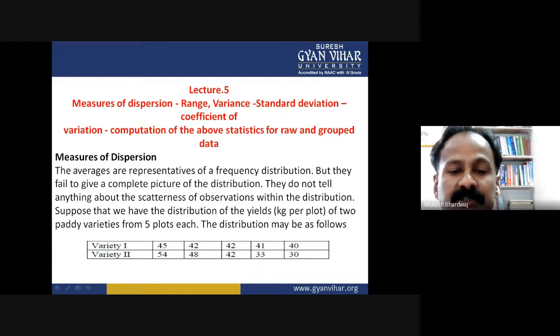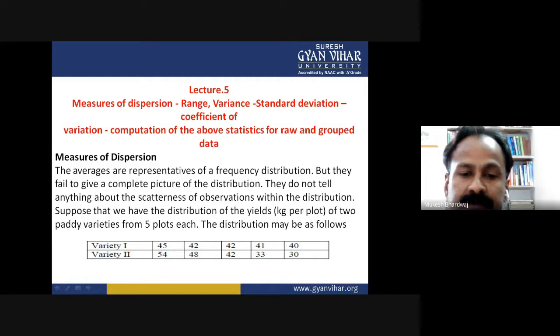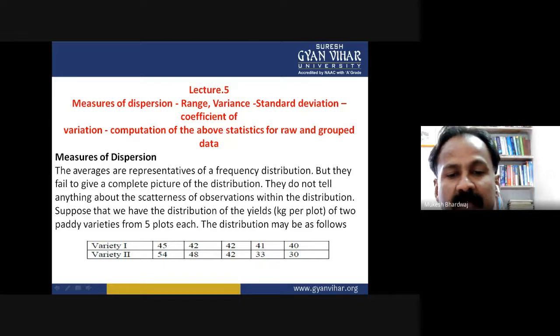Examples of dispersion measures include standard deviation, interquartile range, mean absolute difference, also known as Gini mean absolute difference, median absolute deviation, average absolute deviation, distance standard deviation.